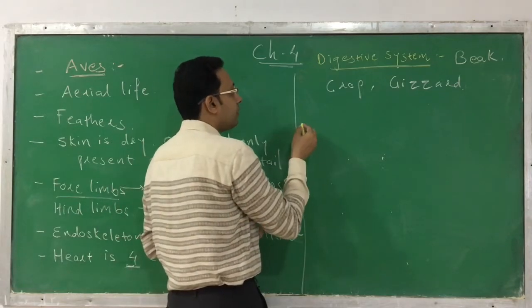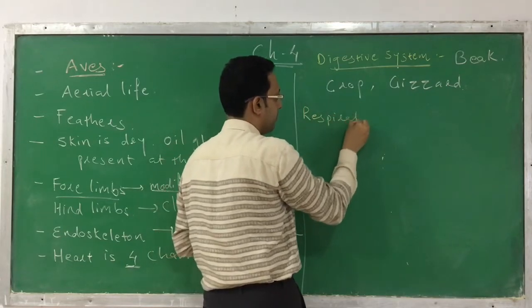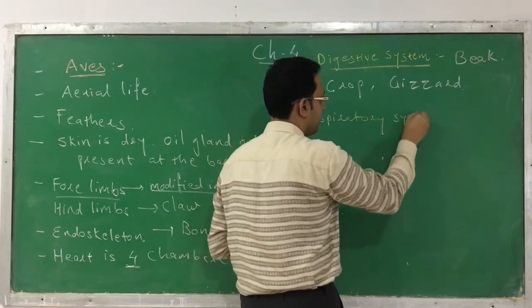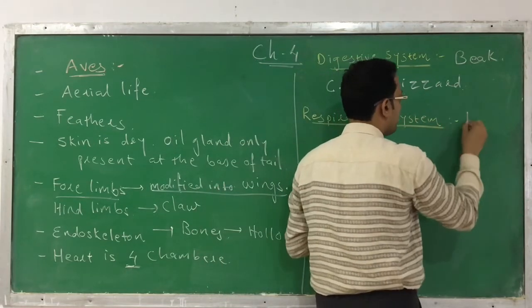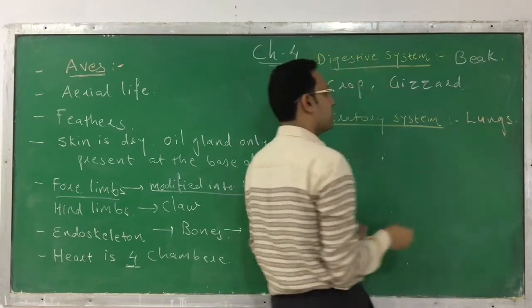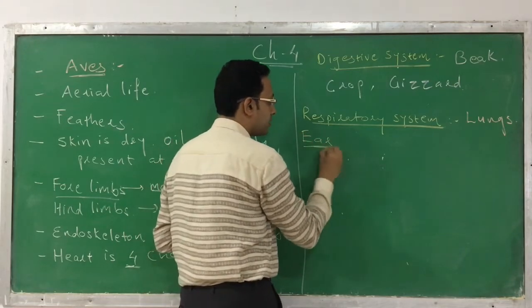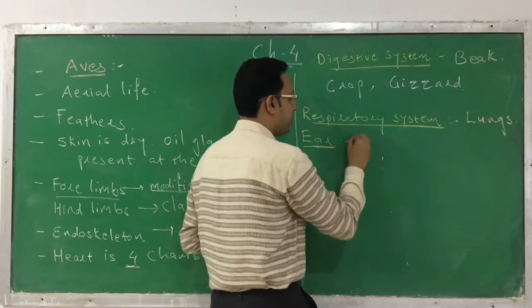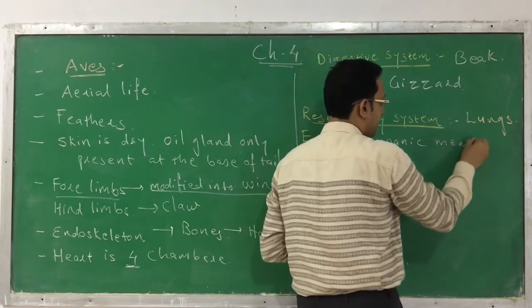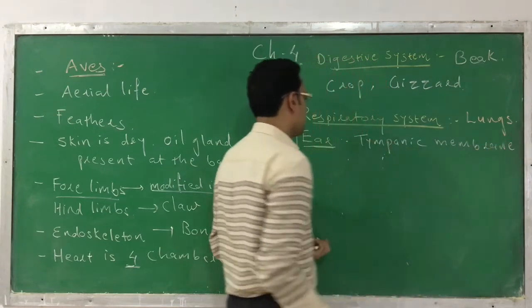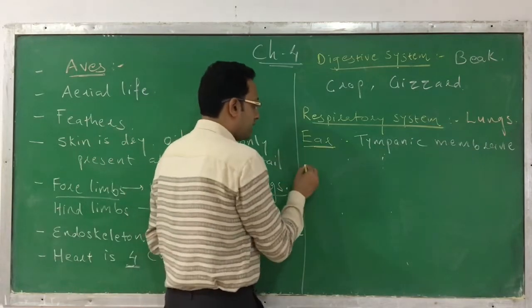When we talk about the respiratory system, here they respire through the presence of lungs. Here also the ear is present, and the ear is only represented by the tympanic membrane. Okay, clear?